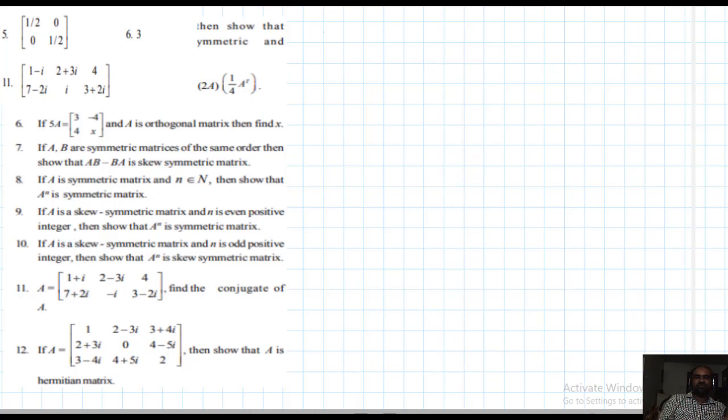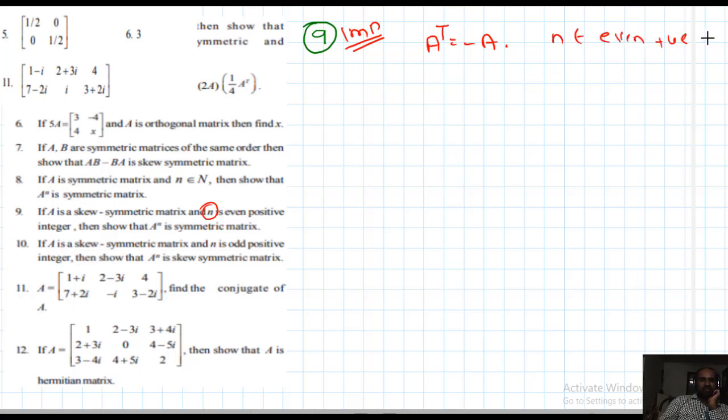9th problem. 9th onwards are difficult and important. A is a skew symmetric, A transpose equal to minus A, and n is an even natural number. Under this condition, we want to show that A power n is symmetric.